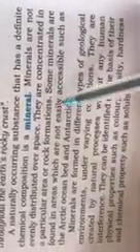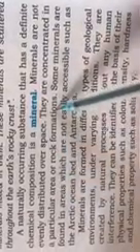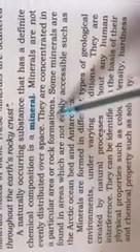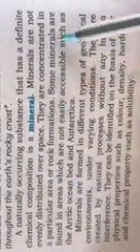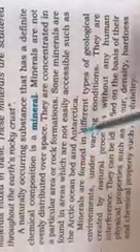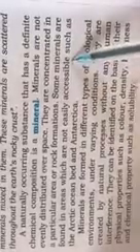Minerals are not evenly distributed over space. Not evenly distributed means they are not the same everywhere. They are different in different spaces of the earth. They are concentrated in a particular area or rock formation. They will be concentrated in different areas, or they can be in the form of rock formation also. Some minerals are found in areas which are not easily accessible, such as the Arctic Ocean bed and Antarctica. Some minerals are found in the Arctic Ocean and Antarctica which are not easily accessible, meaning they are not within our reach. We cannot easily get these.